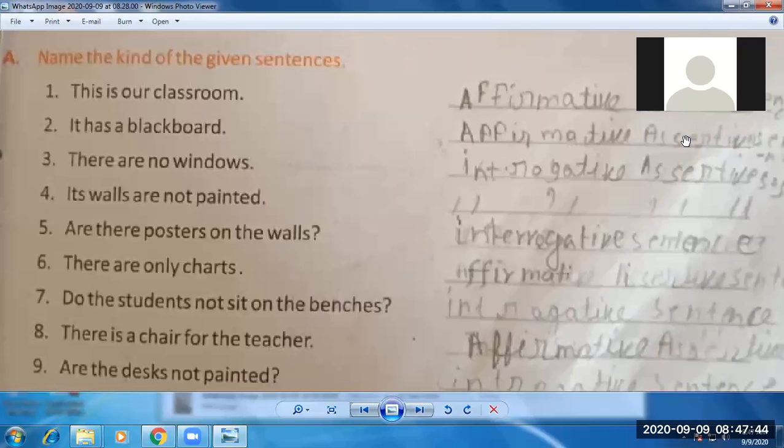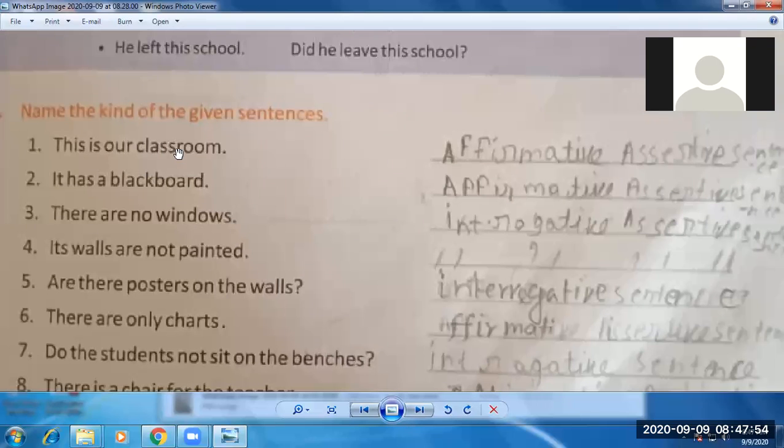Adjective sentence. There are two types in the adjective sentence. One is negative and one is affirmative. So this one is affirmative, and affirmative interrogative sentence. You will write, first sentence is affirmative sentence.